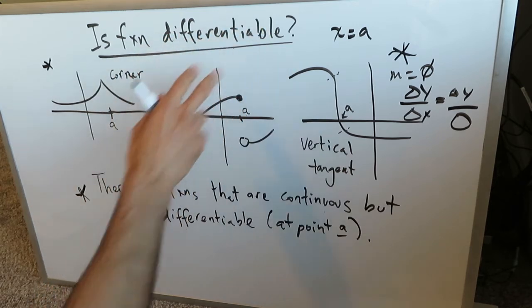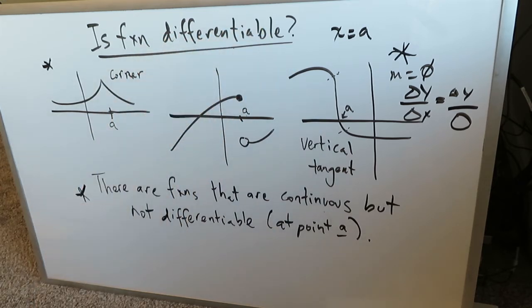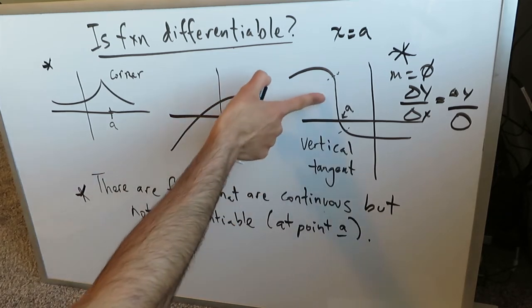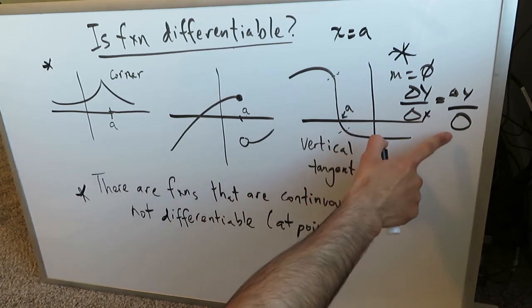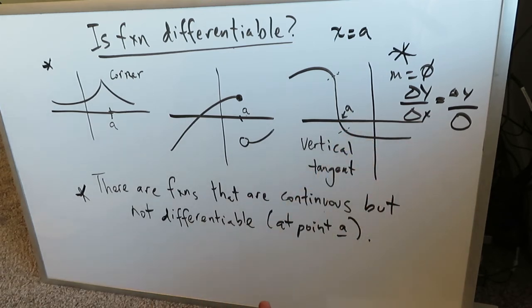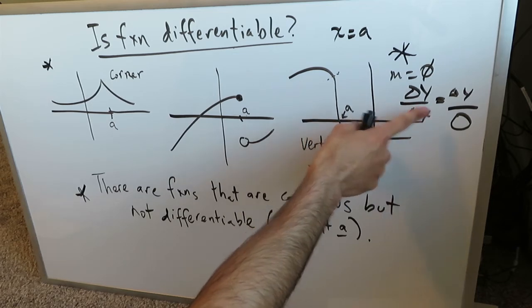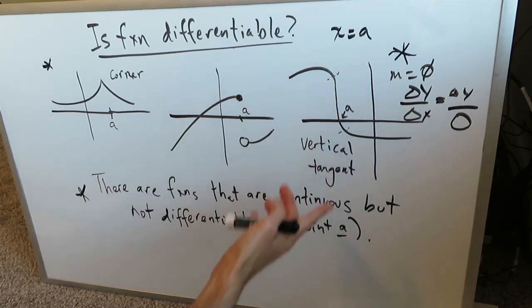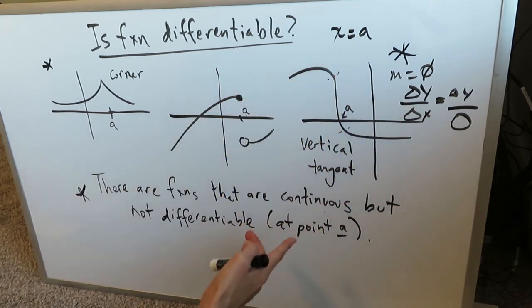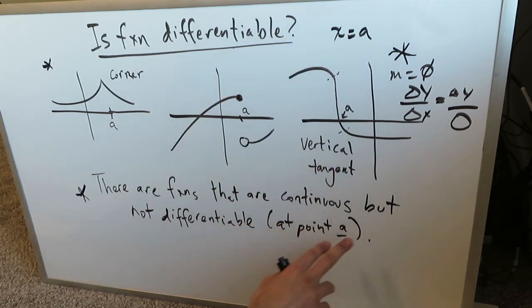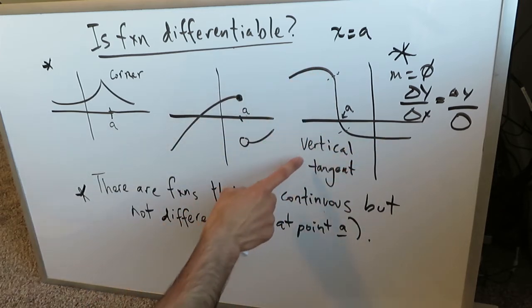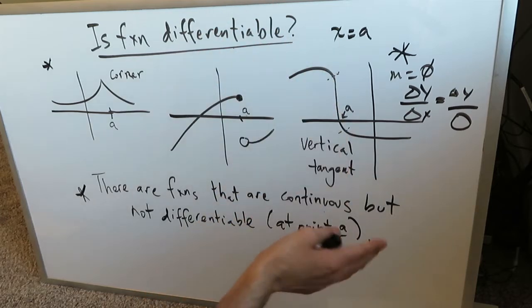And what is all this differentiation about? It's all about determining the slope and the equation of a tangent line. If you cannot determine the slope of a tangent line because you have a vertical tangent, where the slope becomes undefined because there is no change in x and you end up with a 0, then you cannot determine the differentiation at this specific point A. Your function is continuous but not differentiable there.